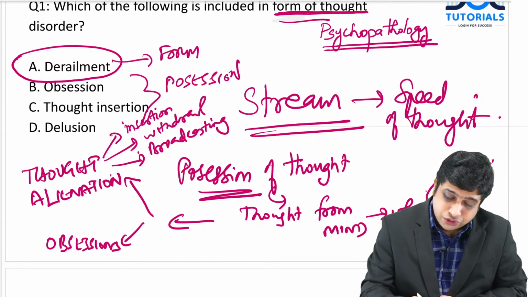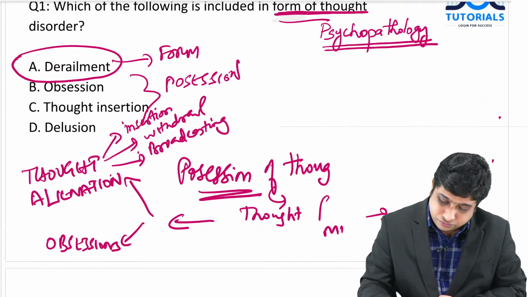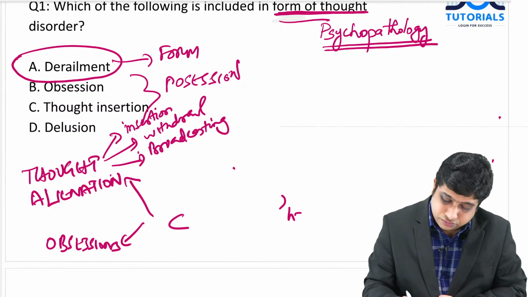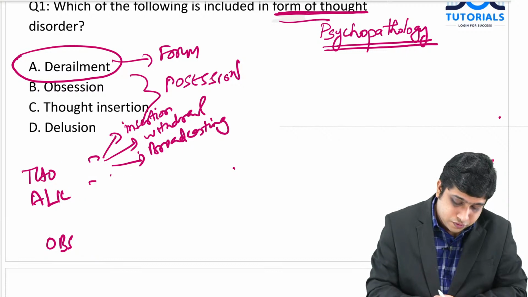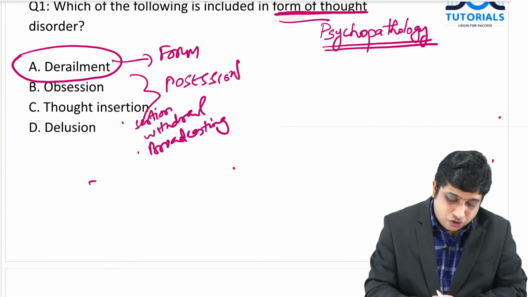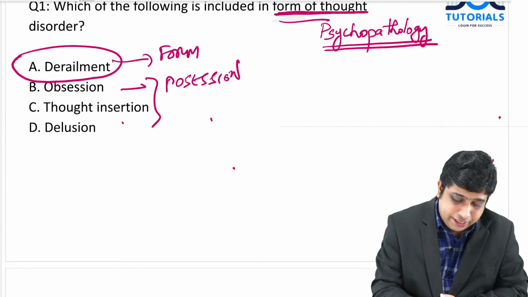That is what you should understand about possession of thought. I hope you understand form and possession. Stream, anyway, since examples are not given, I am not going to detail.